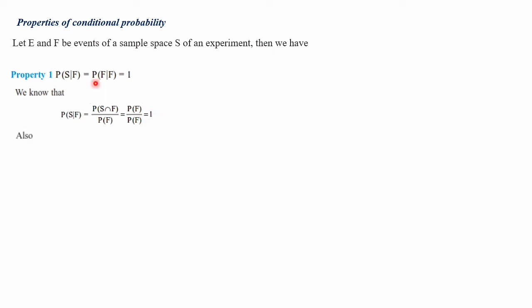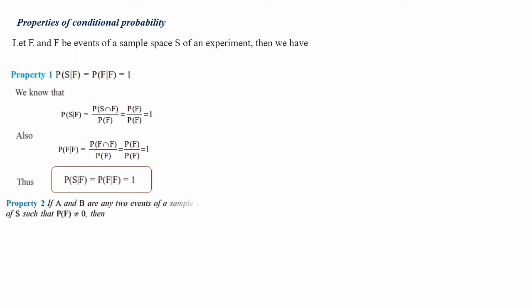Next is P of F given F. P of F given F is equal to, by using the conditional probability formula, P of F intersection F divided by the denominator, that is P of F. Here also F intersection F means P of F only, divided by P of F is equal to 1. So we can come to the conclusion P of S given F is equal to P of F given F is equal to 1.